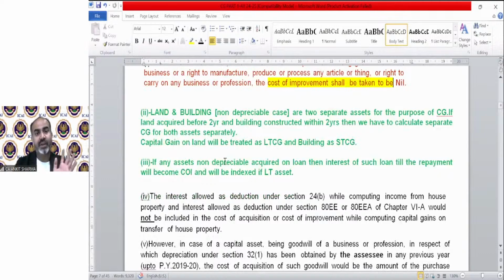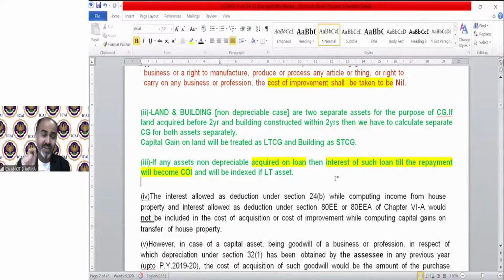If any non-depreciable asset is acquired on loan, then interest of such loan till the repayment will become cost of acquisition and will be indexed if it is a long-term capital asset. So if any machine or building has been taken on loan, then the interest amount will be treated as cost of improvement and it will be added till the repayment of the loan, and indexation will be done every year.